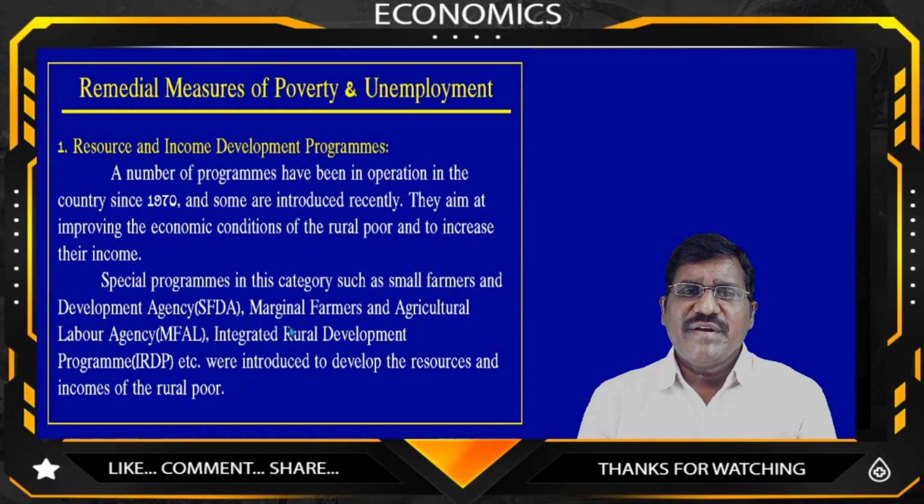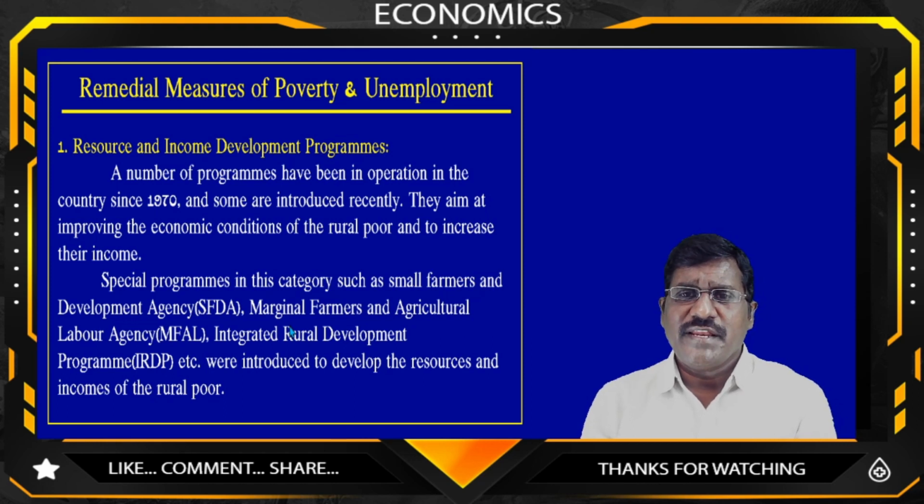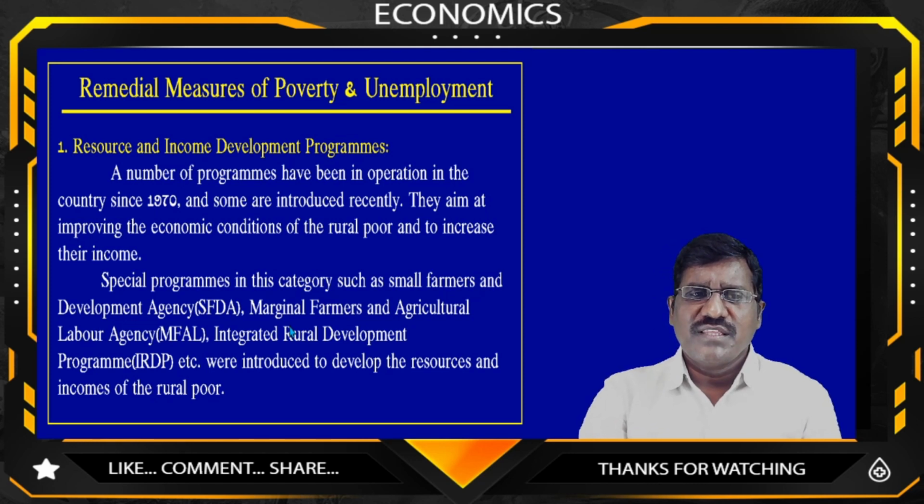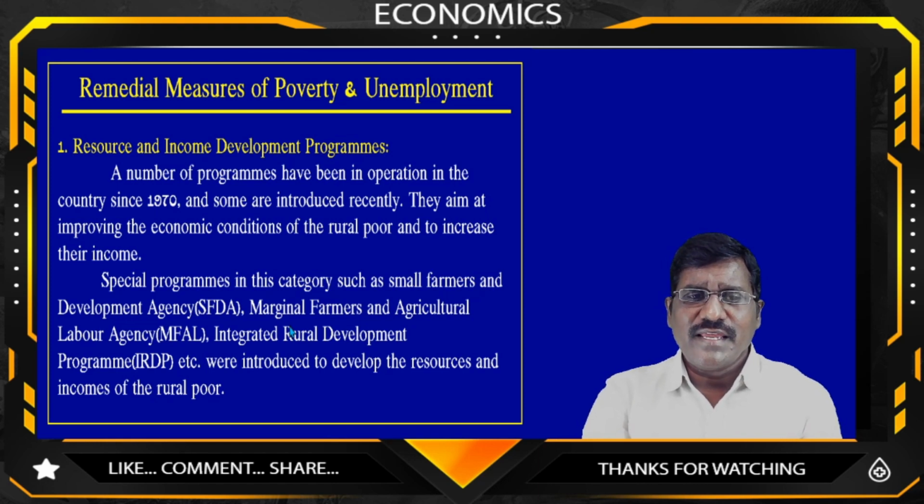See here, remedial measures of poverty and unemployment. One is resource and income development programs. Yes, the government should provide more and more remedial measures to reduce poverty and unemployment in India. A number of programs have been in operation in the country since 1970, and some were introduced recently. They aim at improving the economic conditions of the rural poor and increasing their income.